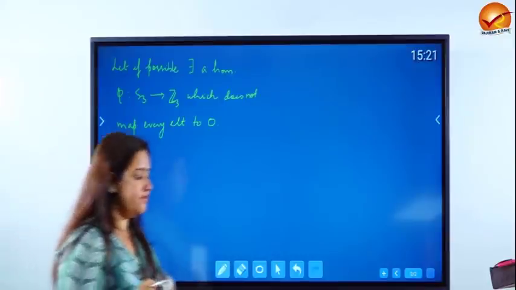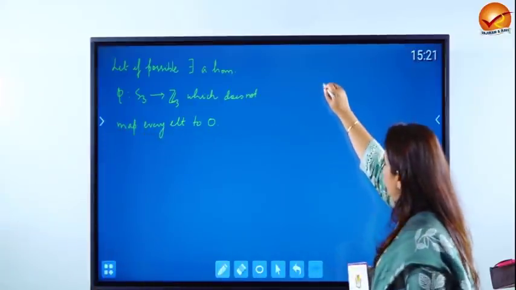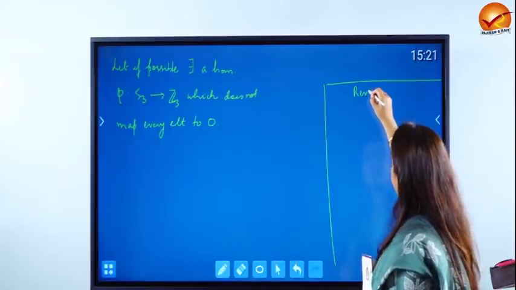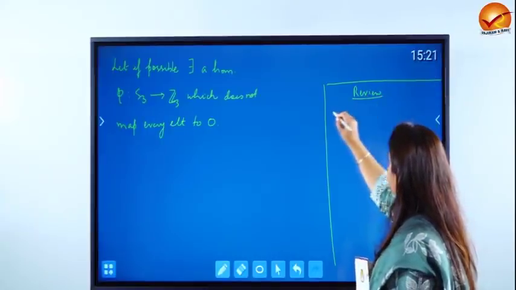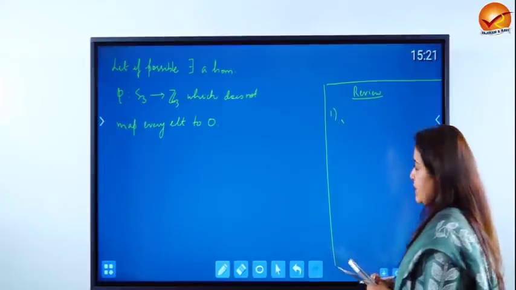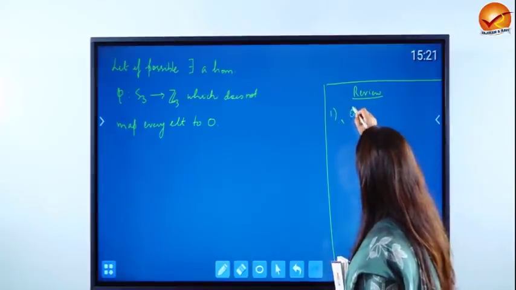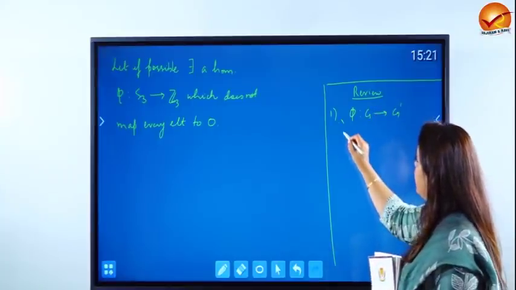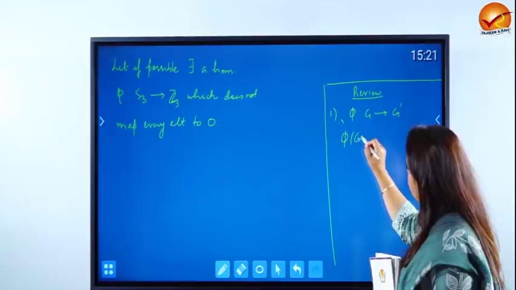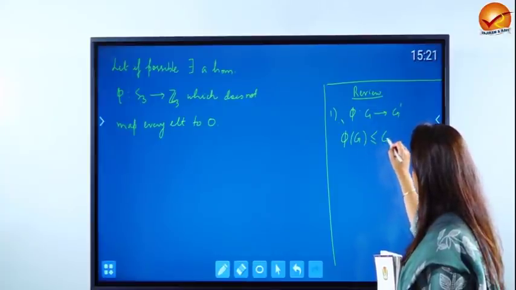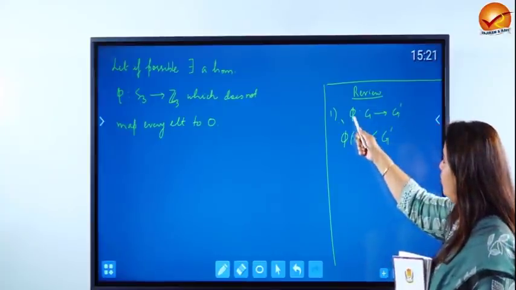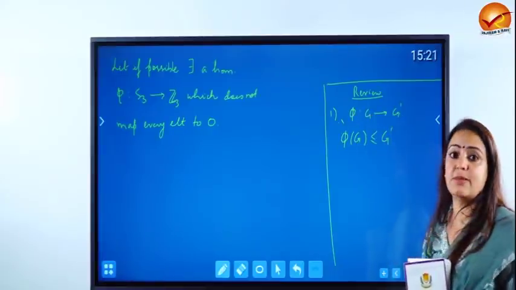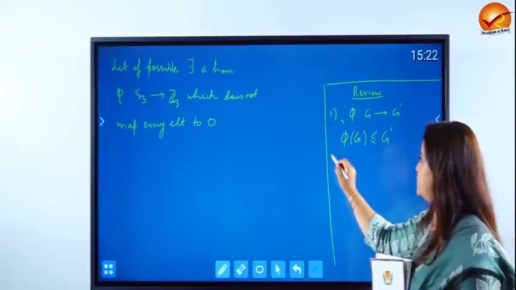Now let's look at some review units required. The review units required are: number 1, if phi is a homomorphism from G to G dash, then phi of G is a subgroup of G dash. If phi is a homomorphism from G to G dash, then phi of G is always a subgroup of G dash. That's the first review.